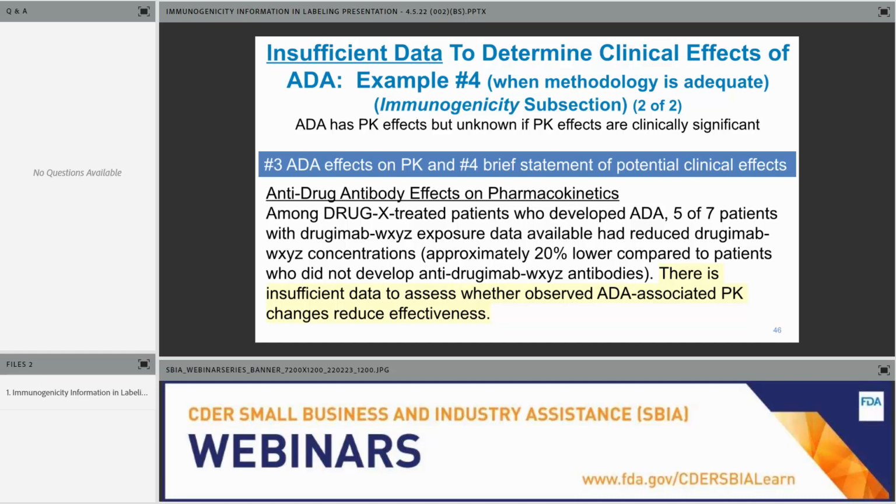However, we don't have sufficient data to determine whether the ADA-associated PK effects reduce effectiveness. And so you're telling, not just providing the ADA effects on PK, but we're trying to provide a healthcare practitioner some more useful information. And sometimes we don't know. And in our view, it's better to say that than to be silent.